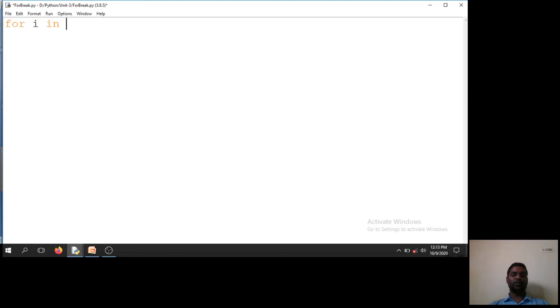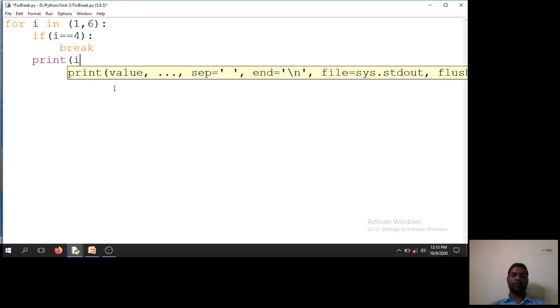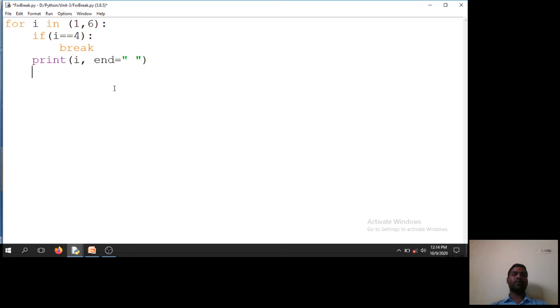For i in 1 to 6, if i is equal to 4, break, and here I say print done.